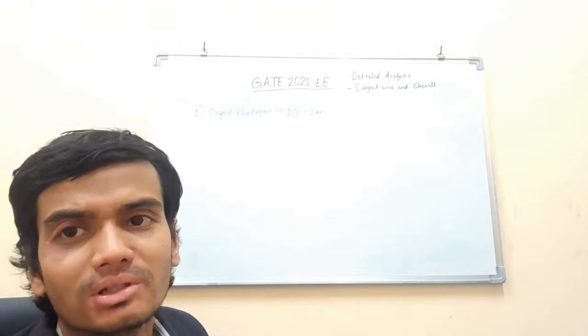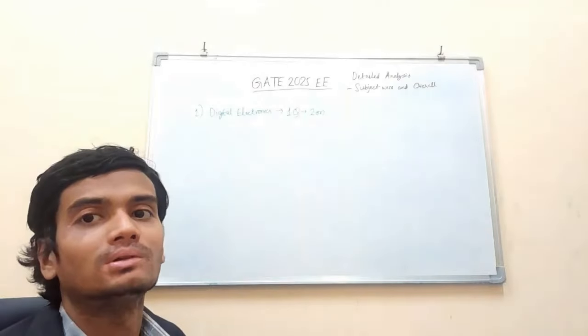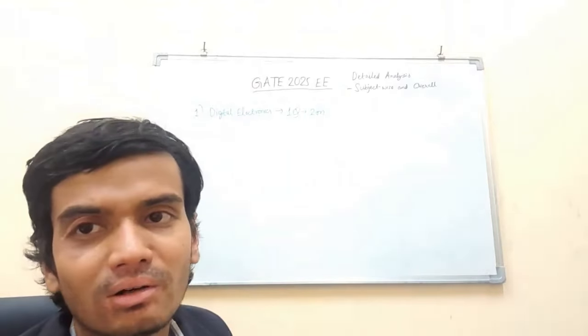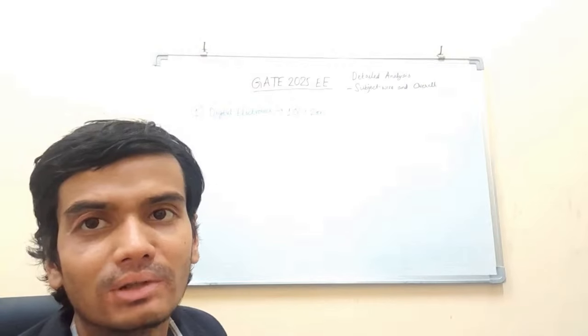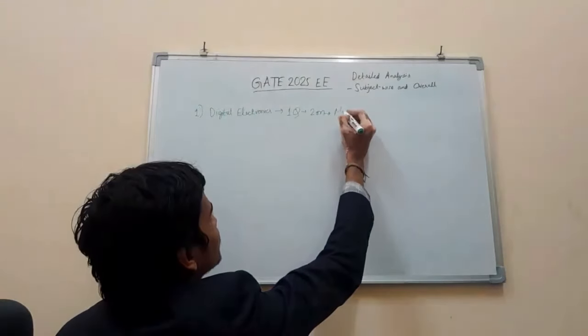Some NOR gate or something was given. So basically the product of sum had to be computed. By applying De Morgan's law and all that, you could have done it easily. So that can be called, I think, moderate.